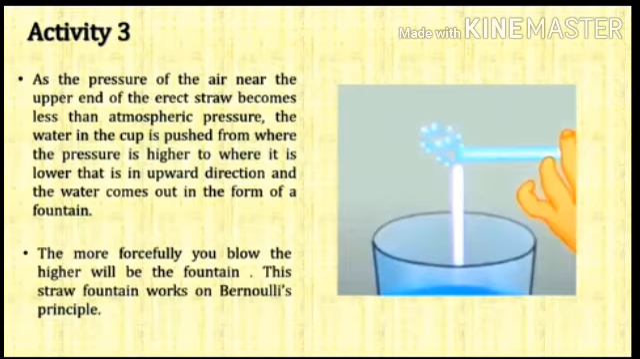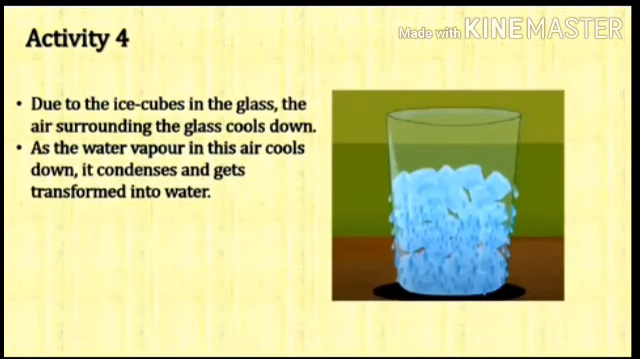Now see again one activity. Take one glass and put some ice cubes in it. Now you have to observe what will happen. Surrounding the glass, what do you observe? Here we are observing some water droplets. Now where do they come from? We are keeping the ice inside the glass, so how do water droplets form on the outside?